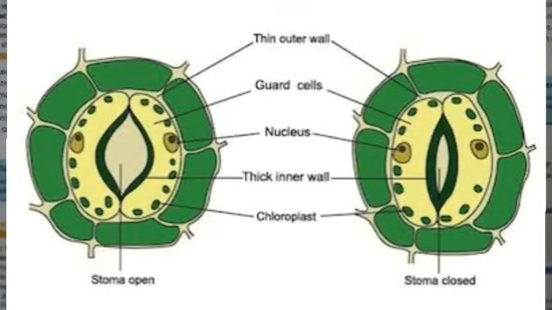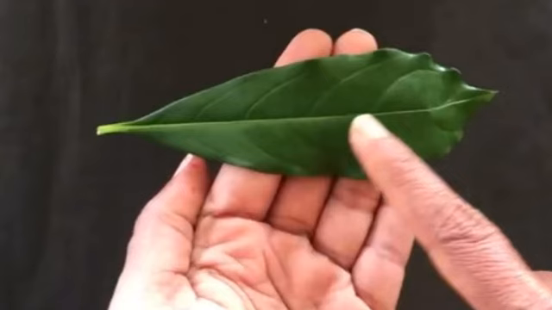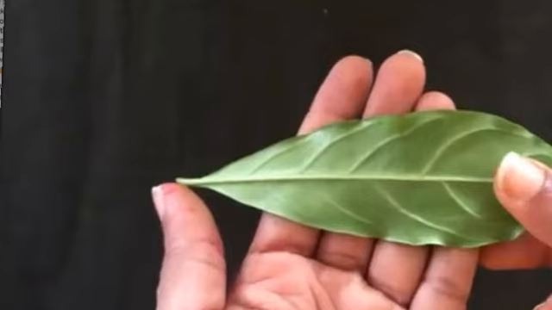If you see here, this is the diagram of stomata. Now where is the stomata present? If you look over here, this is the leaf which has this glossy green color. Below this, if I turn this, you will find this is not at all glossy. This is the lower part of the leaf, or the lower surface of the leaf.